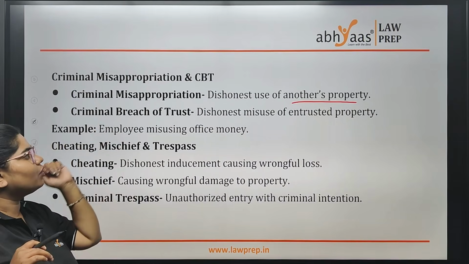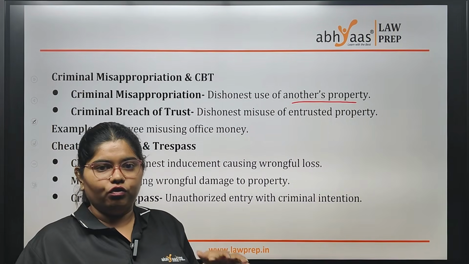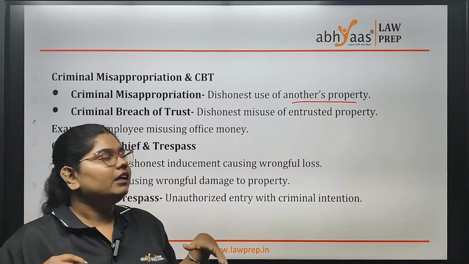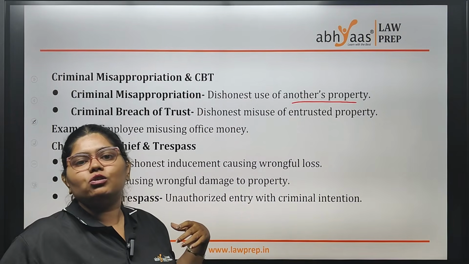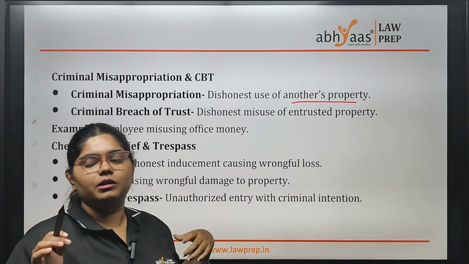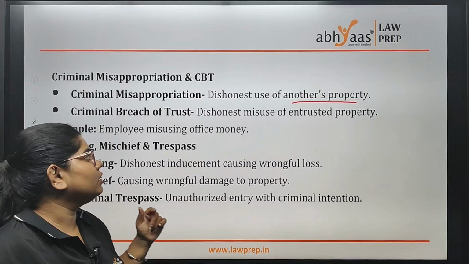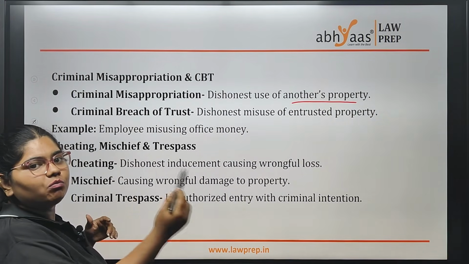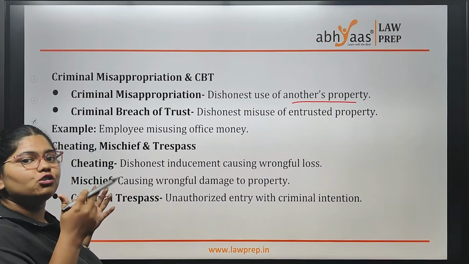And criminal breach of trust means, I gave my phone to my friend saying that I'll just go out and I'll come back in an hour. He actually misused that property, opened my phone and is using it. So it's nothing but dishonest use of the entrusted property. If someone gives you property out of trust, you should not misuse it.